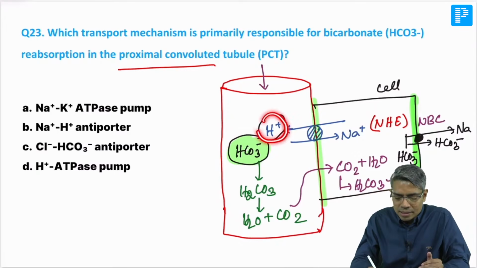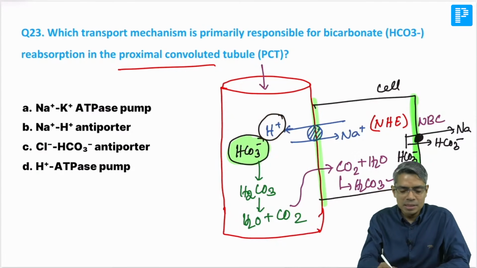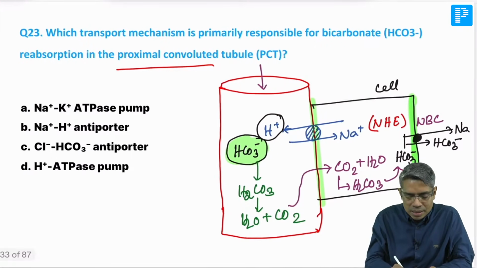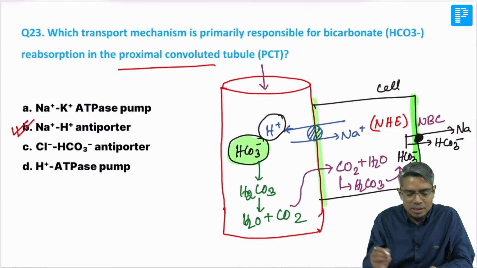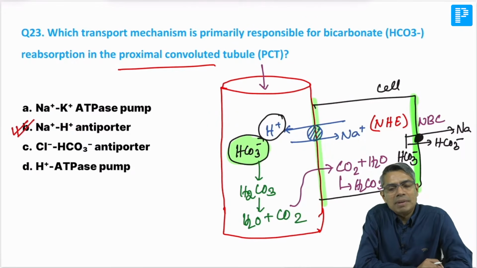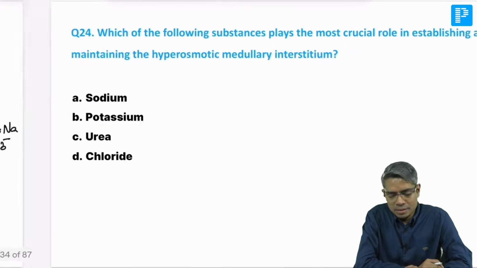But this reaction will happen only and only if the H plus ion is secreted. So this H plus ion secretion is one of the main steps in bicarbonate reabsorption in the proximal tubule, and that's why the answer is NHE, the sodium hydrogen exchanger or antiporter, NHE transporter. Okay, this is the answer.